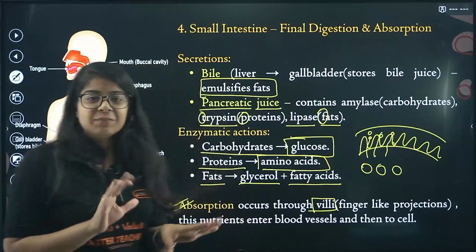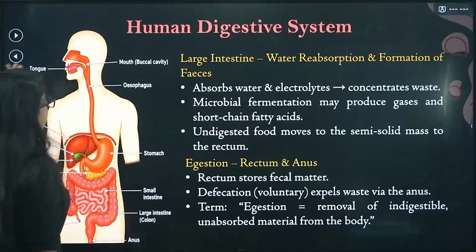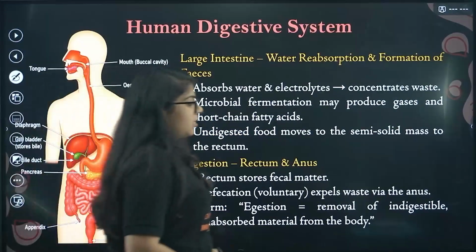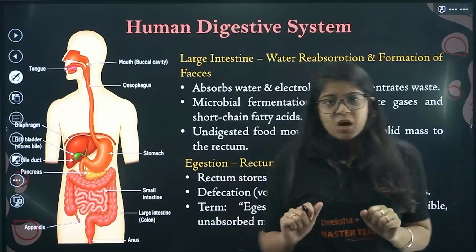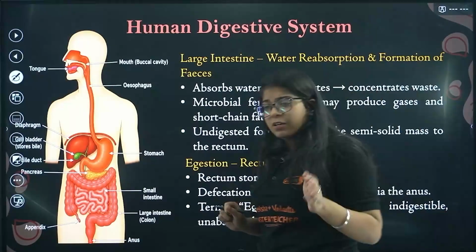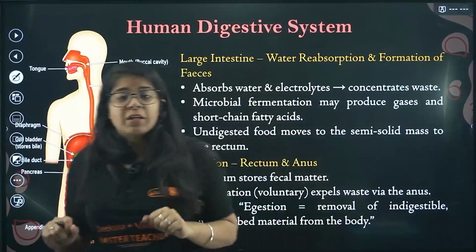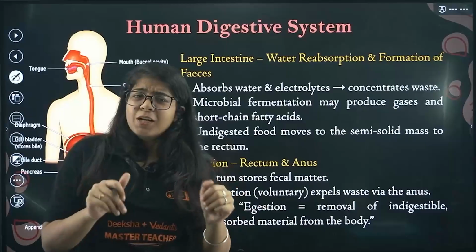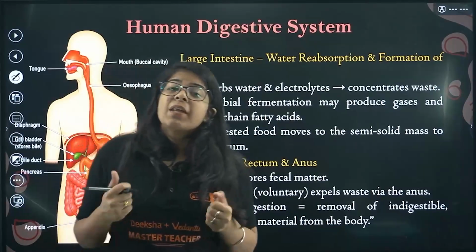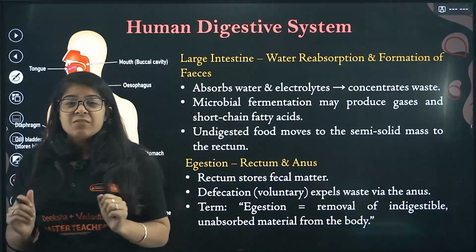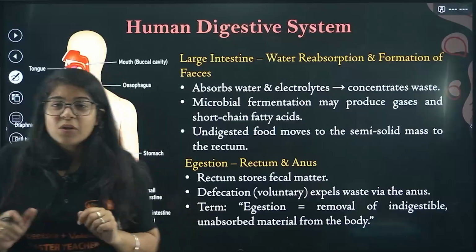Right? Done. Okay. The few things that are left are your large intestine. Now the food is absorbed, and we converted the food into very important nutrients, right? Now we have some undigested food, the waste that we don't want, right?